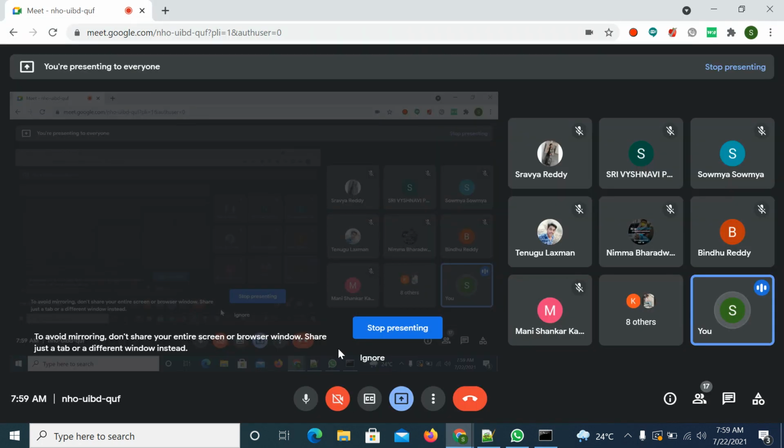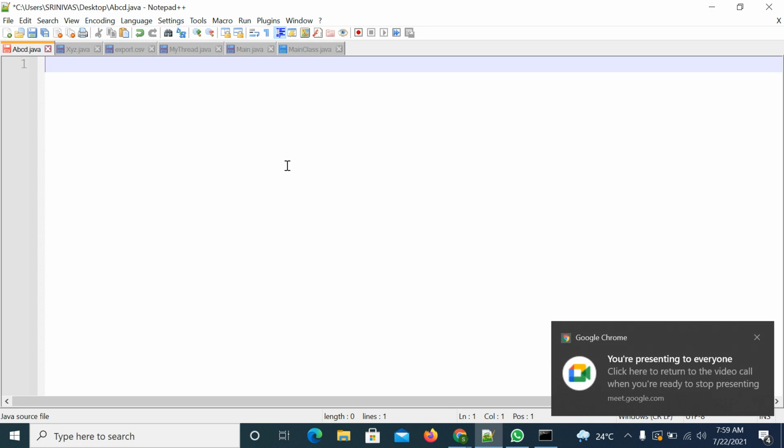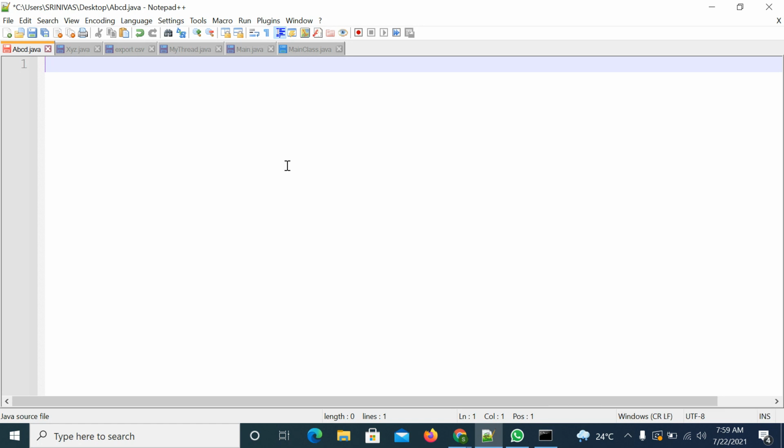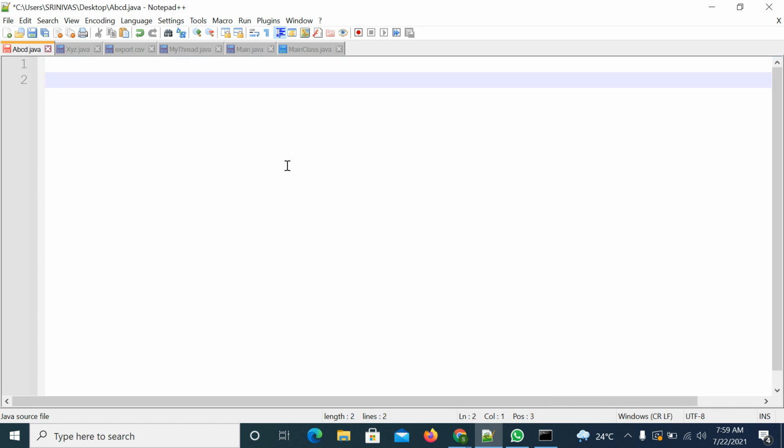Inter-thread communication means how two or more threads can communicate with each other. Thread communication happens using these methods.